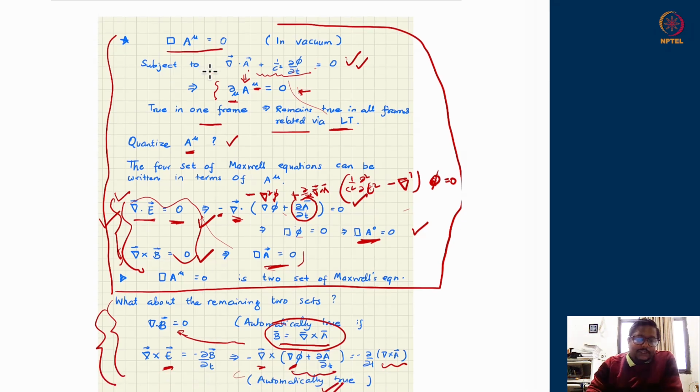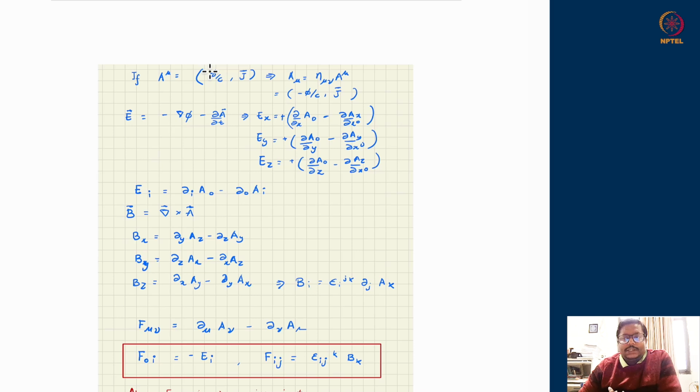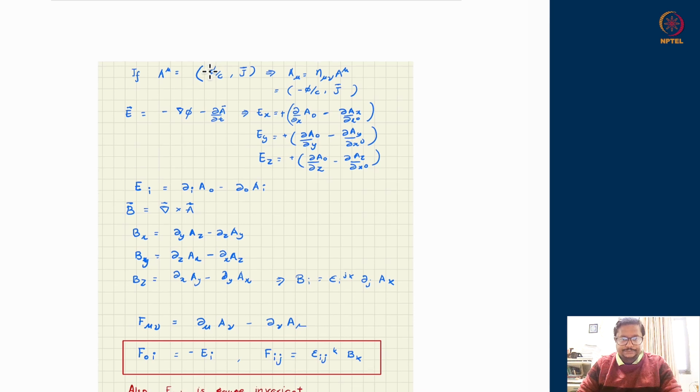The remaining two Maxwell's equations are not dynamical equations. They have to be true at all times because of a geometric identity. So let us try to get a good meaningful Lagrangian in order to write that down, and from varying that, let us hope that we will get box of A mu is equal to 0.